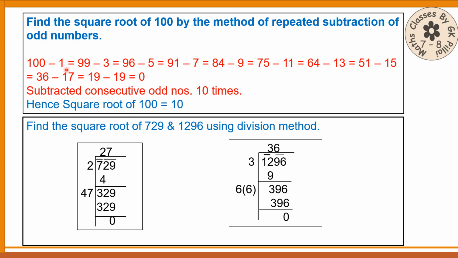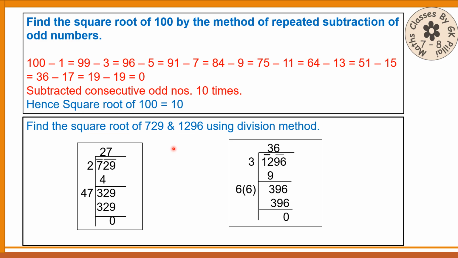You keep on subtracting odd numbers 1, 3, 5 and so on. So 100 minus 1 is 99. From 99 you subtract 3, equal to 96. Then you subtract 5 and so on. Ultimately we get 19 minus 19, that is 0. So you have subtracted consecutive odd numbers 10 times. Therefore the square root of 100 will be 10.